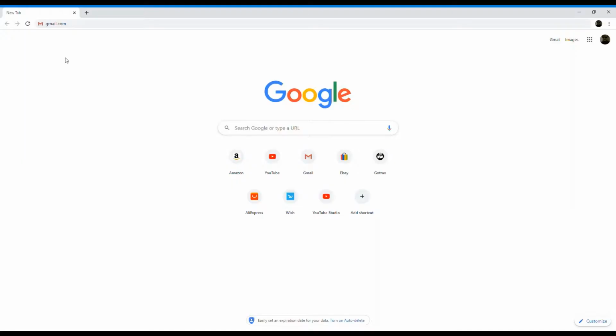So the first thing that you are going to want to do is open up your web browser. Now, guys, this works on Windows, Mac, or Linux, so it doesn't really matter what web browser you use. Normally, if you're using Windows, you're probably going to use Google or Microsoft Edge. And if you're using Mac, you're probably going to use Safari or maybe Chrome.